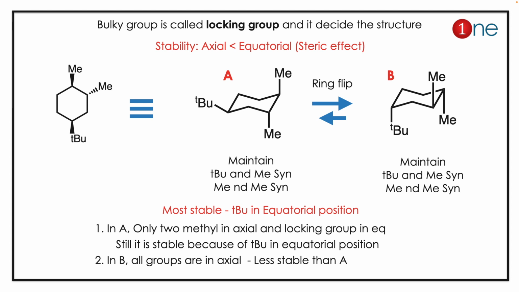So you have two possibilities because the methyl groups should be trans to each other. You can write tertiary butyl in axial, or tertiary butyl in equatorial. Tertiary butyl never comes axial because of extreme bulkiness. So our answer is both methyl groups should be in axial.